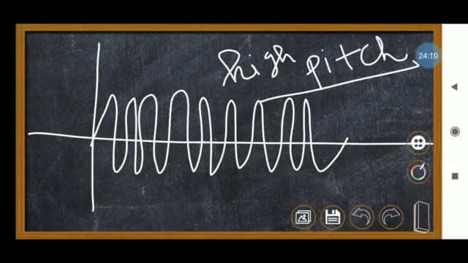If you compare a man's voice and a woman's voice, a girl's voice will be higher pitch, but a boy's voice, though not as high in pitch, produces more amplitude, that means more loudness. So in a higher pitch voice, the distance between the two waves is very small. In a low pitch voice, the distance is comparatively very high. This is called pitch.